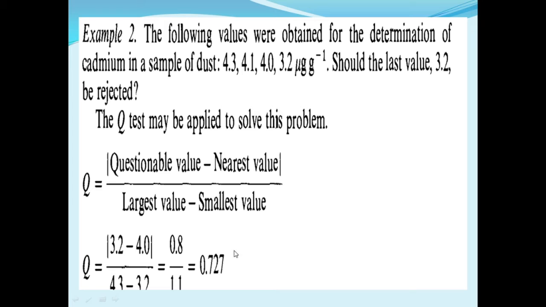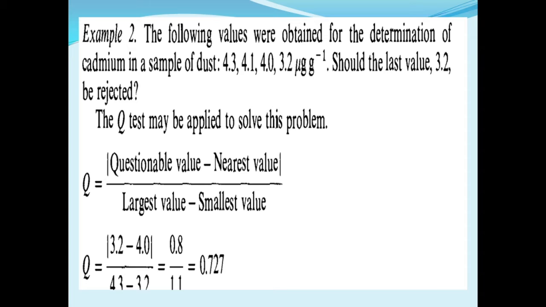Here Q critical is 0.831 and Q calculated is 0.727. I already told you, if the calculated value of Q exceeds the critical value, then the questionable value may be rejected. In this case, the calculated value is less than the critical value. Therefore, the questionable value is retained, that is, not rejected.